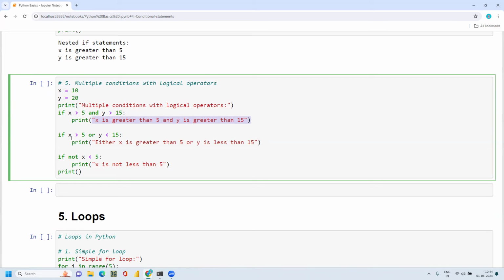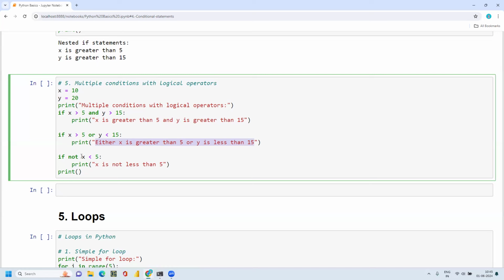Next, if x is greater than 5 or y is less than 15. This time x is 10, and 10 is greater than 5, so this statement is true. And y is less than 15? y is 20, and 20 is not less than 15, it is greater than 15, so this statement is incorrect. But since we are using the OR operator, only one of the statements has to be true. So this condition is true, and the system will print this statement.